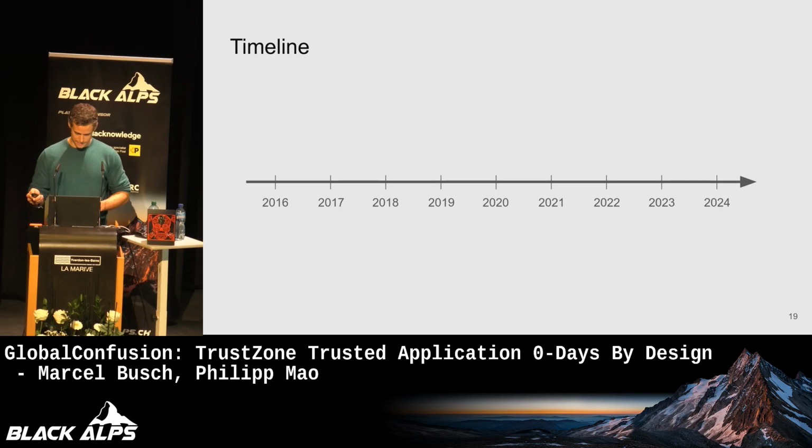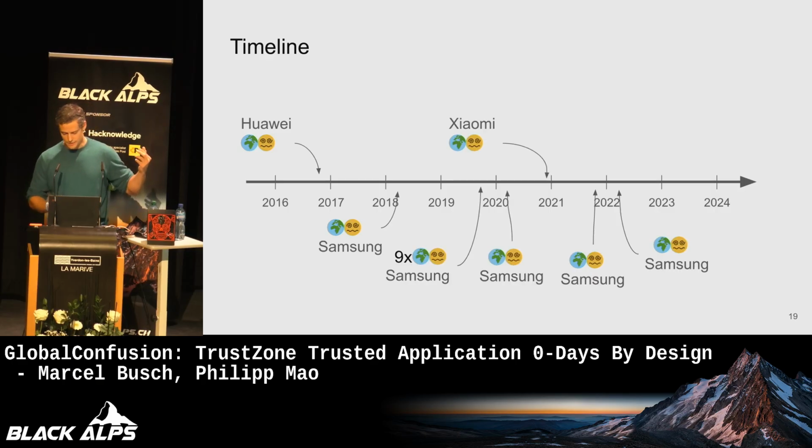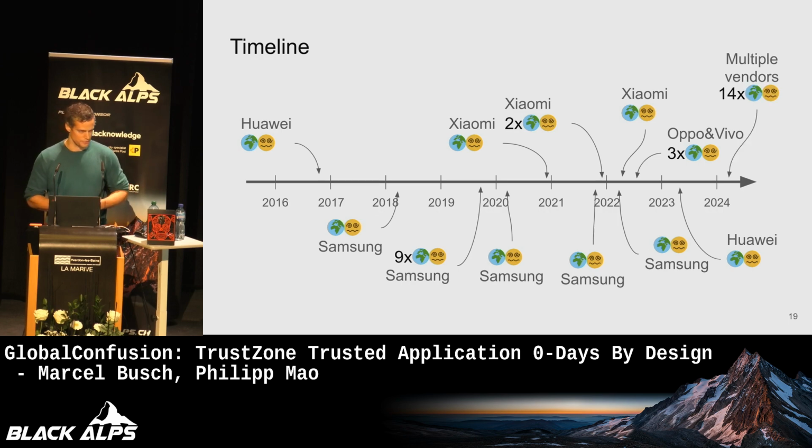With that, there's a little bit of a timeline to give you an overview that this is a vulnerability pattern that happened over and over again. In the beginning, I showed you this GeekPwn instance. Then Samsung found a couple of instances, like a batch, and they kept on finding things. Then Xiaomi found something more, Oppo and Vivo, and then Huawei again, and then our research disclosed 14 of them. So you can see over the years, this has really been an issue in these trusted execution environments.